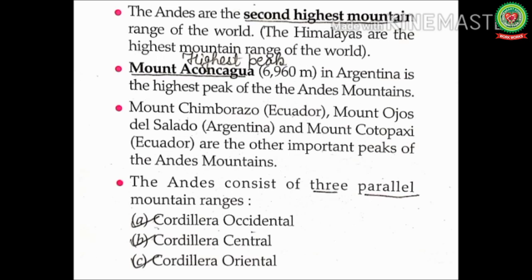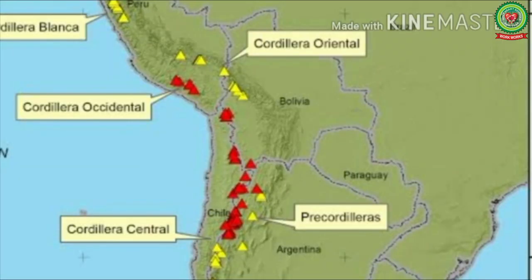Students, here parallel means equal distance from one another at all points. In this map you can see three parallel mountain ranges of the Andes Mountains: Cordillera Occidental, Cordillera Central, and Cordillera Oriental. Students, between these ranges lie high plateaus.